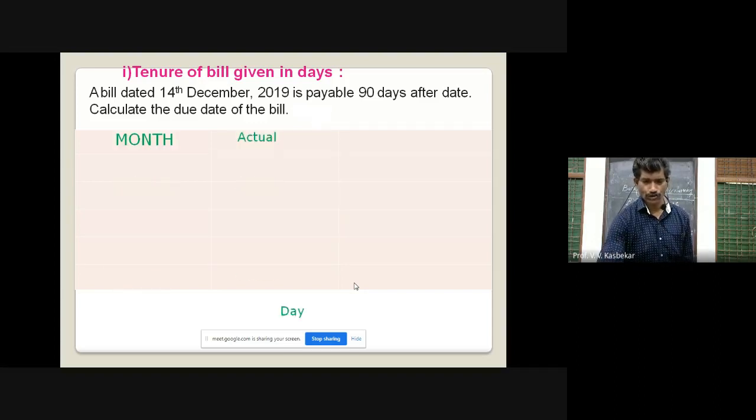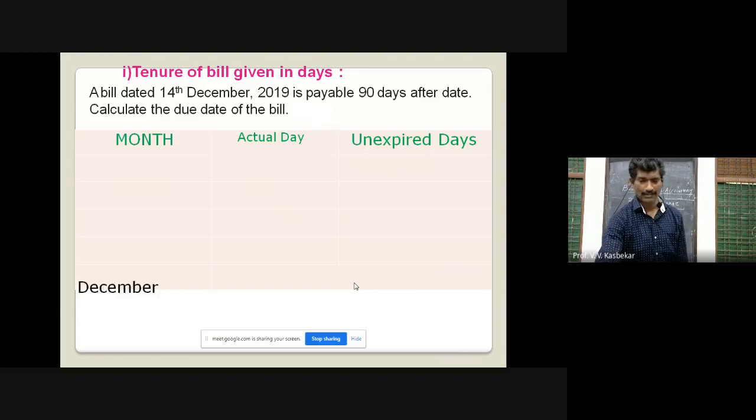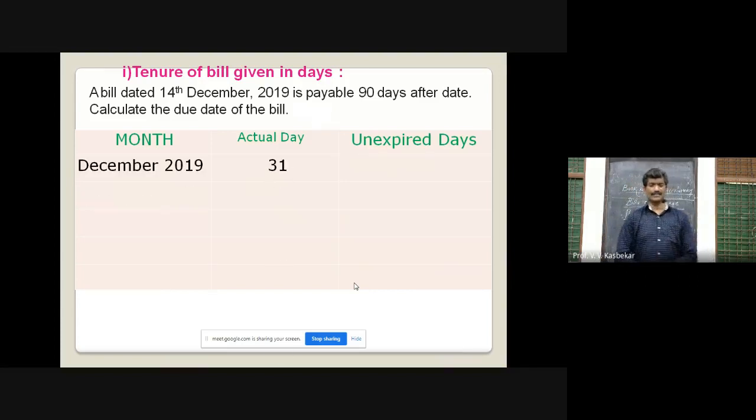Month, actual days, unexpired days. Here I have made one format: month, actual days, unexpired days. So month, let us say December 2019, 31 days. Actual days of December, how many actual days are there in December? 31 actual days. But unexpired days, that means how many days are remaining after the 14th?